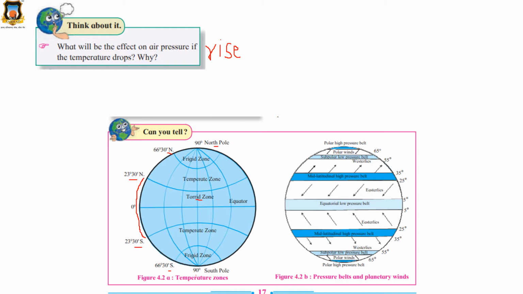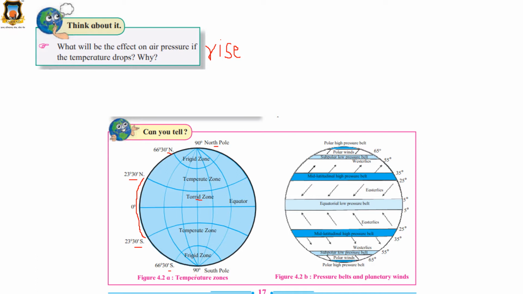Temperate zone, what is this? Temperate means the temperature is not very high, not very low.